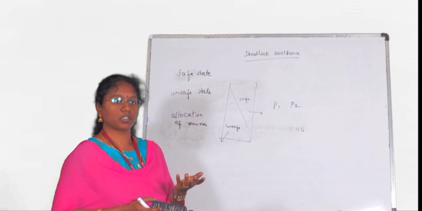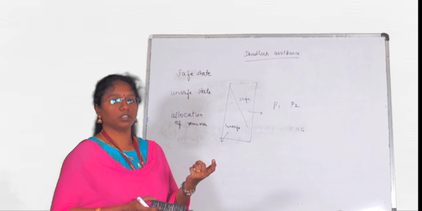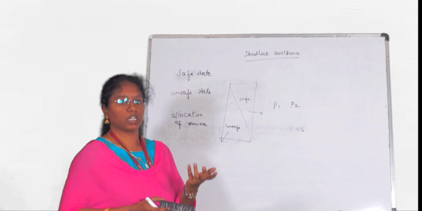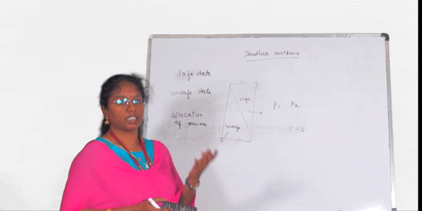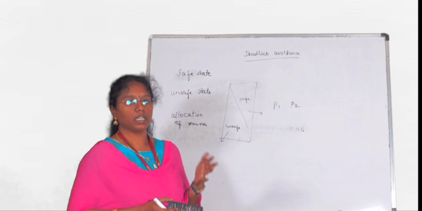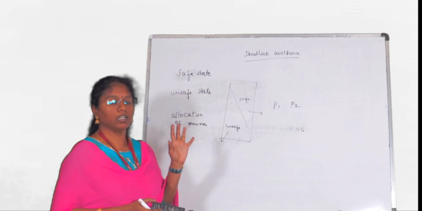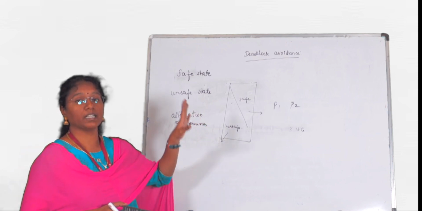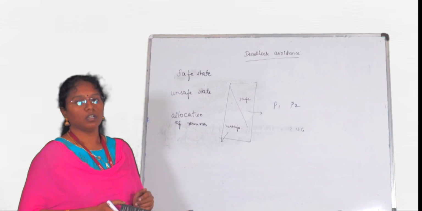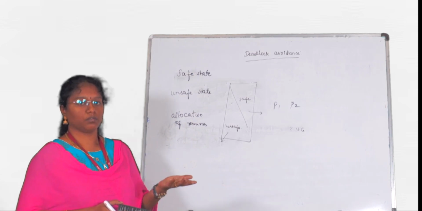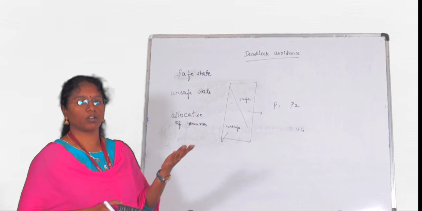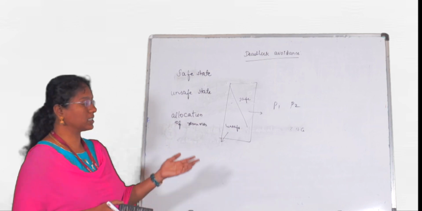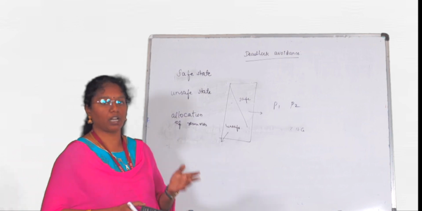If this information is given before the start of execution, then we can avoid the system entering into the unsafe state, or we can avoid the deadlock, but it is difficult to maintain. We need our system to be safe, so we need to maintain the database of allocation of resources, that is, what resources will be needed by the processes in the near future. To represent whether our system is in a safe state or unsafe state, we use the resource allocation graph algorithm and the Banker's algorithm. Now let us see the resource allocation graph algorithm.